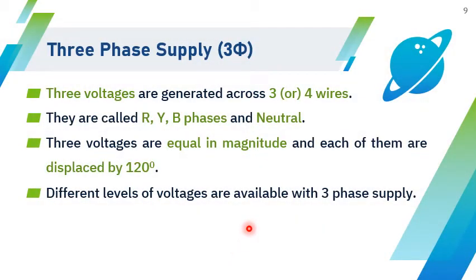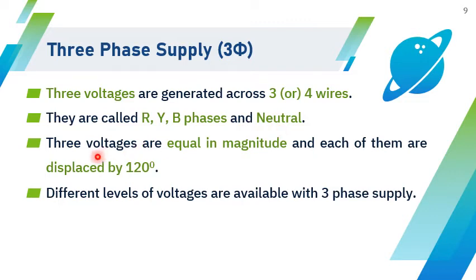Now let us describe what is a three-phase supply. In a three-phase supply there are three voltages generated across 3 or 4 wires, and those 4 wires are called red, yellow, blue, and finally neutral.